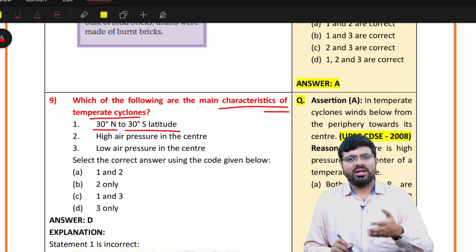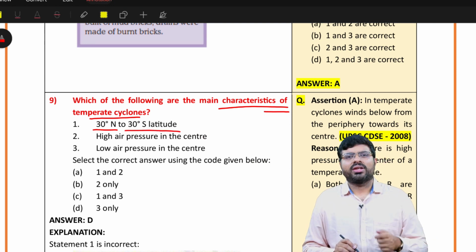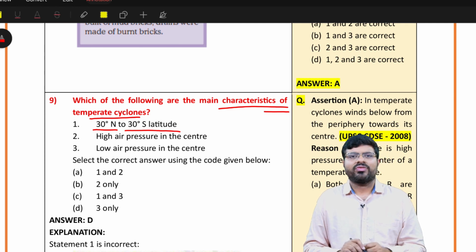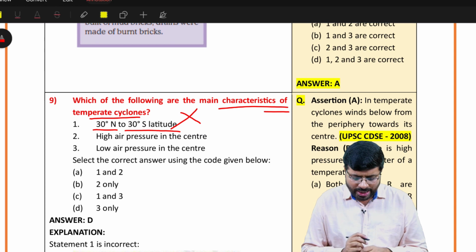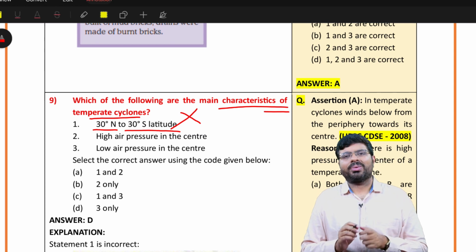No, that means you are covering the entire equatorial region. So that is not the characteristic of temperate cyclones. Statement 1 is wrong. Then high air pressure in the center, low air pressure in the center.